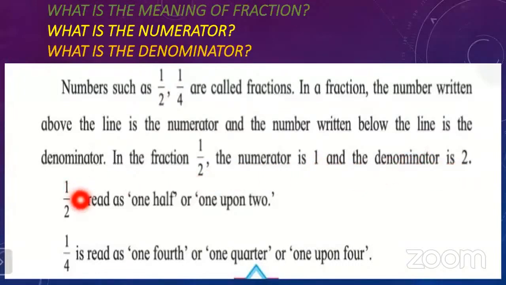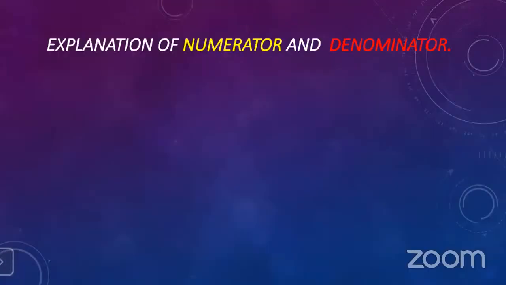Okay, so 1 upon 2 is read as 1/2 or 1 upon 2. How to read it? It is read like 1 upon 2 or 1/2. Okay, so 1 upon 4 is read as 1/4 or 1 upon 4. So let us understand here.